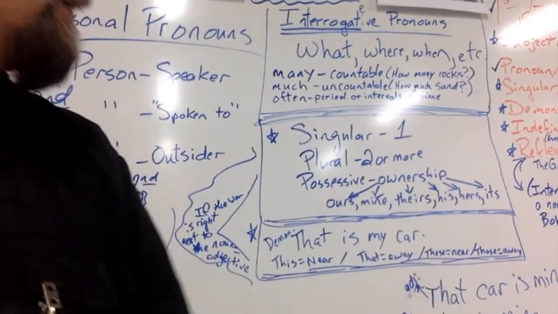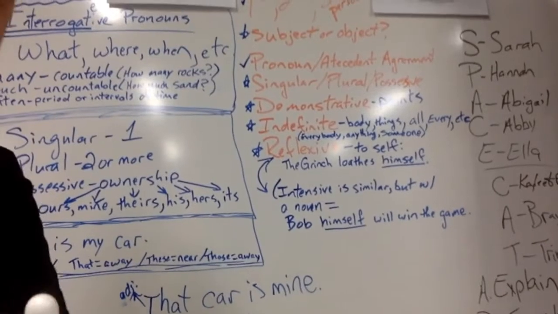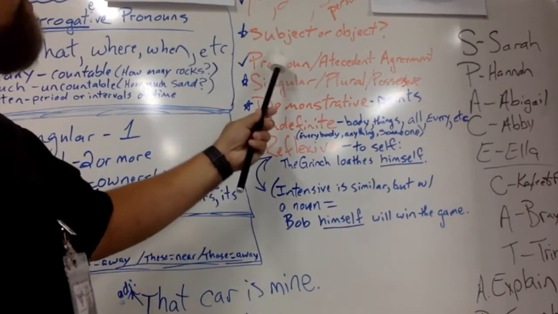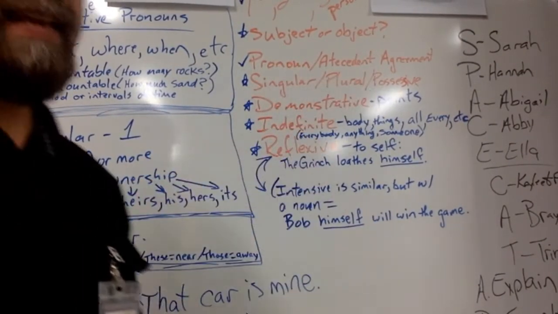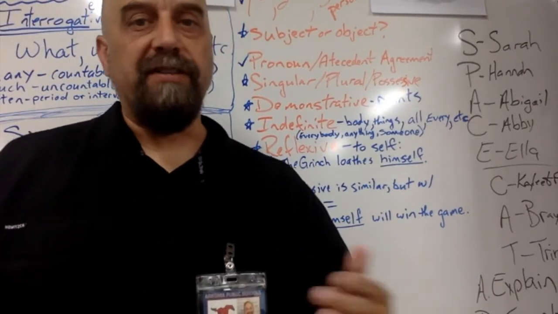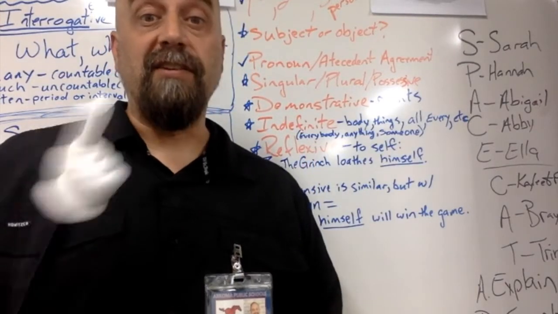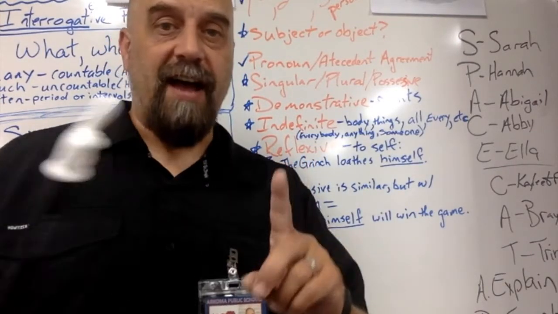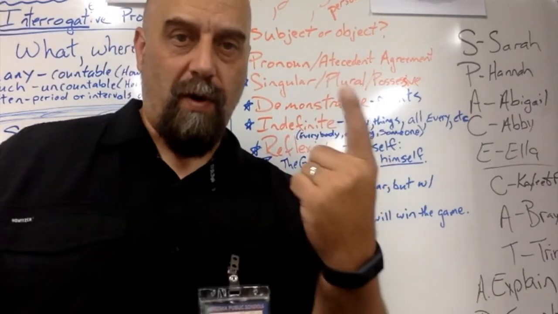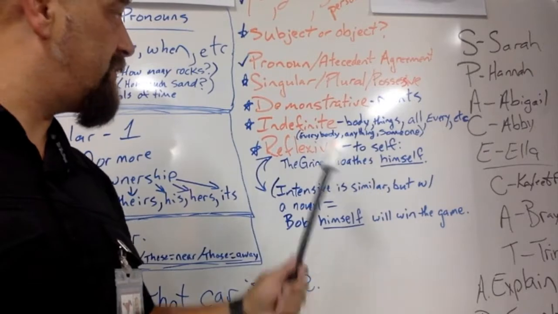All right, something new. Let's go. We have talked about first, second, third person, subject or object, pronoun antecedent. Just make sure the antecedent agrees in number and gender. Okay? He went to the store, she bought some milk, does not jive. He went to the store, they bought some milk, does not jive because it's too many to go with the one that we're talking about. So just know that.